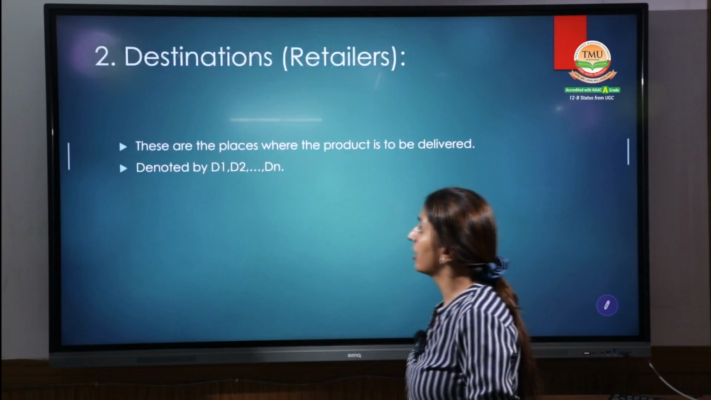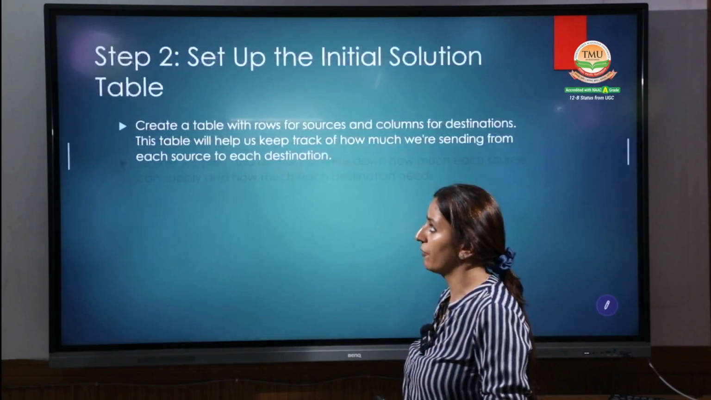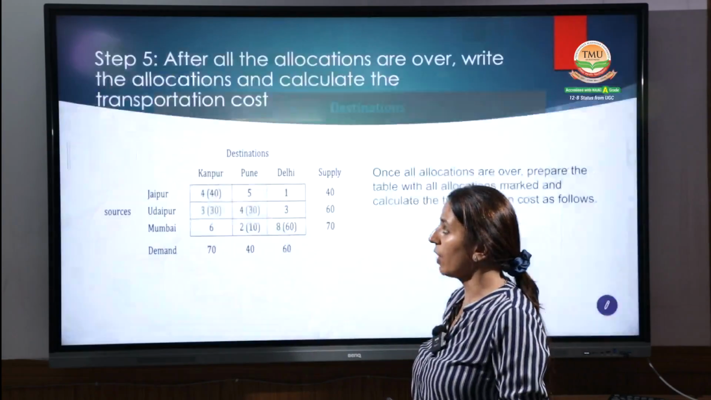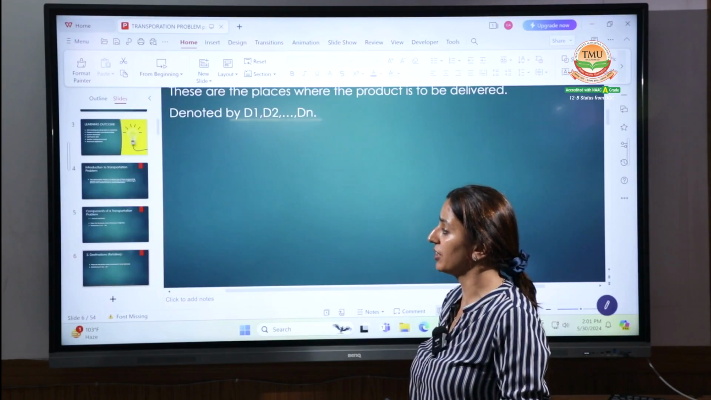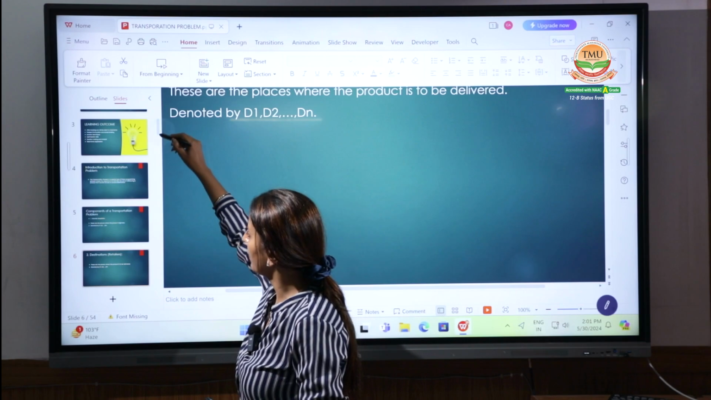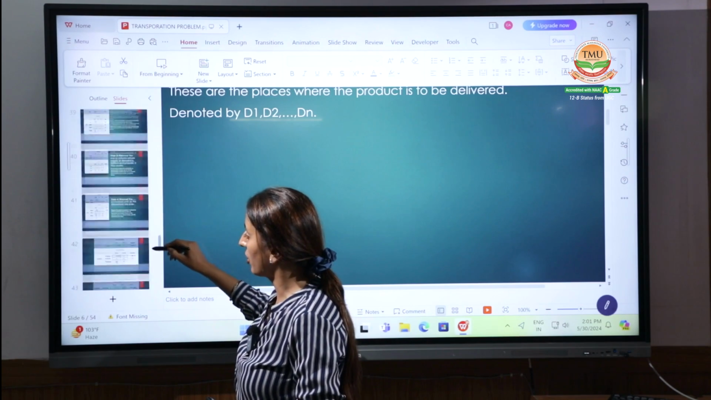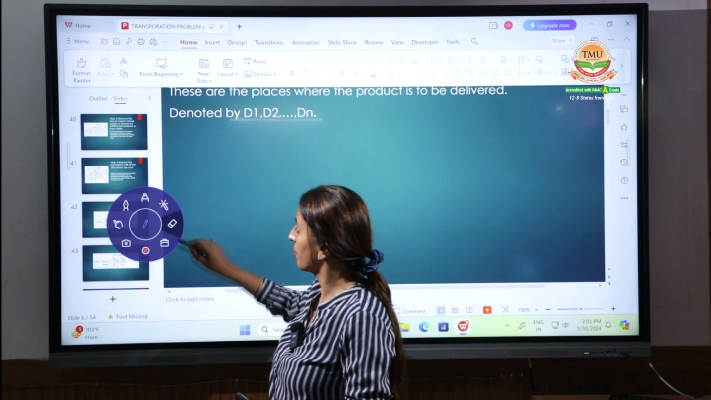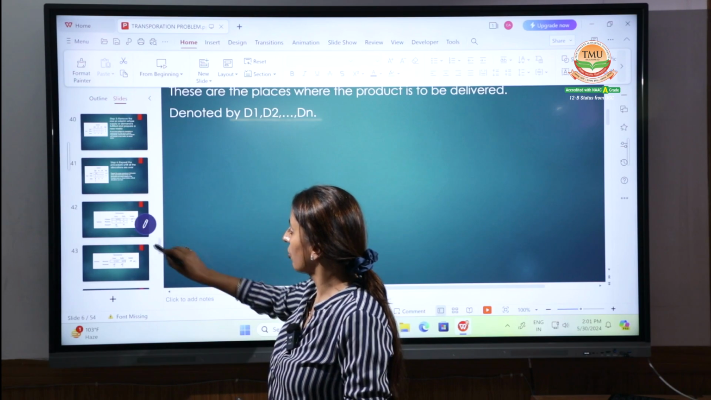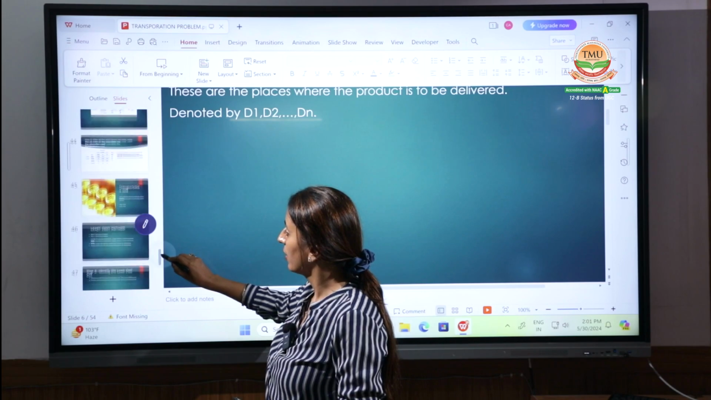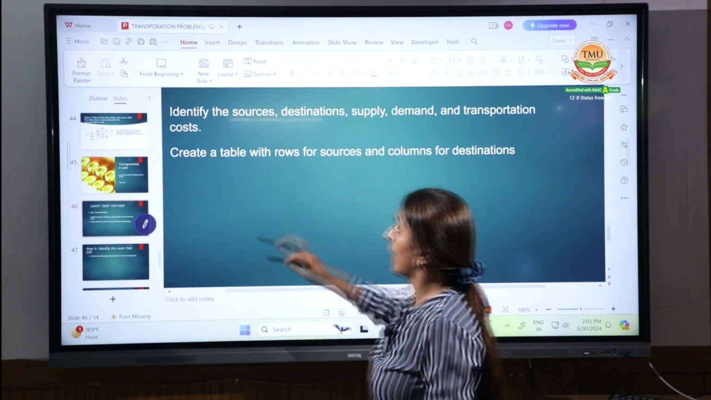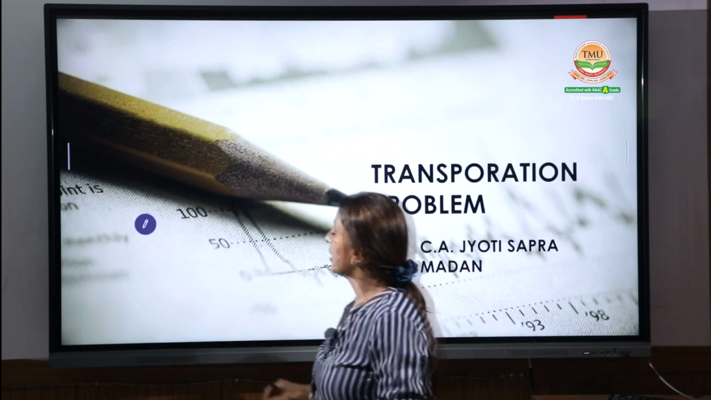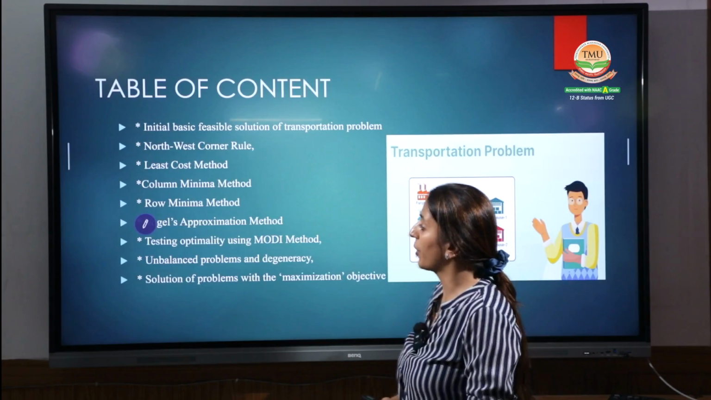Coming to the next point, the least cost method. We have covered all these slides in the previous session, but in today's slides we will discuss the least cost method, which is the second method of our transportation problem.